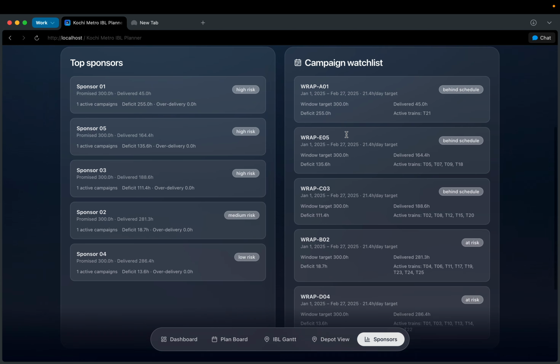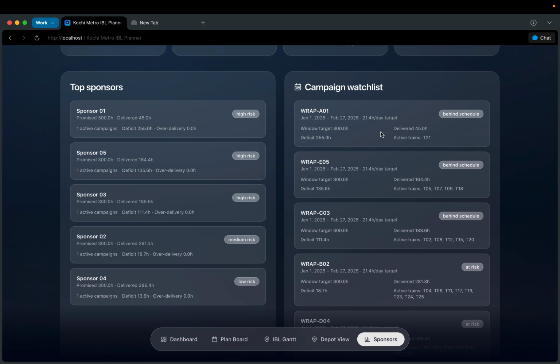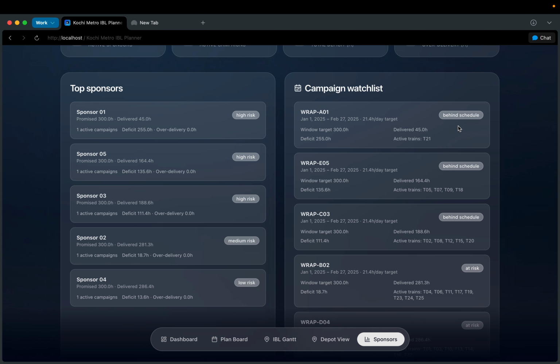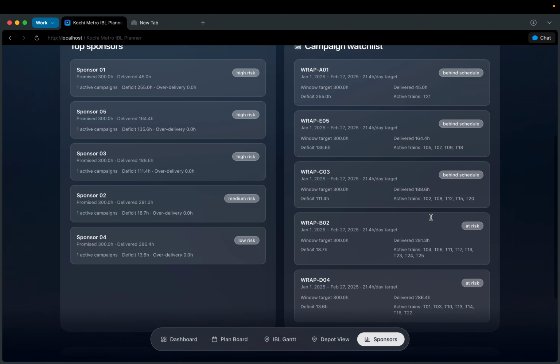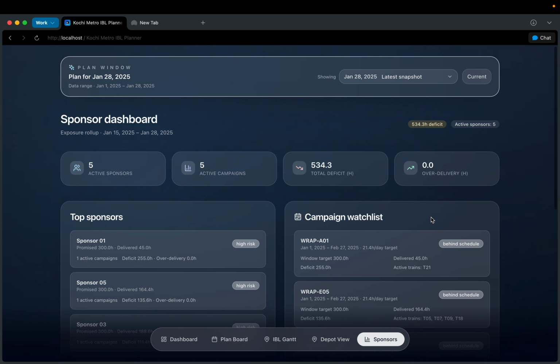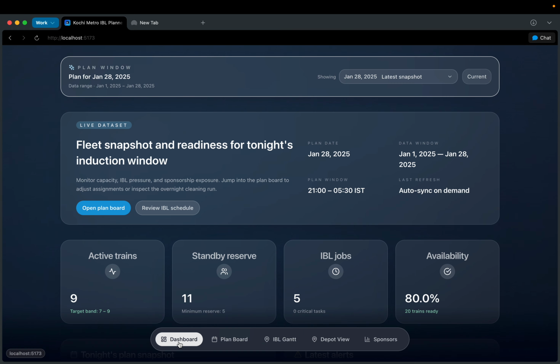And over here we can have a list of the wraps. So currently we can see what is the window target, which is 300 hours, the deficit, which is 255, and the active trains on which the wrap is running. And it also gives us an idea of whether the wraps and the advertising commitments are behind schedule, at par, or at risk. So all in all, this was a basic overview of what our software and platform does.